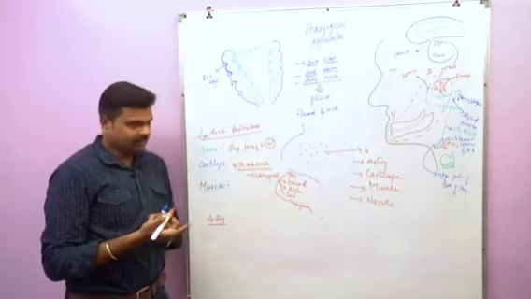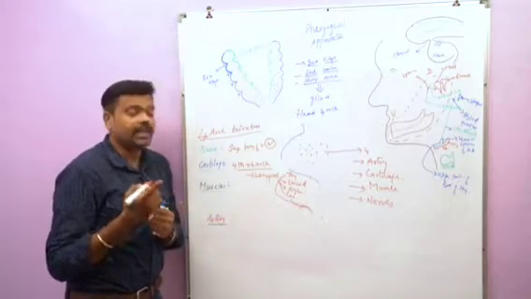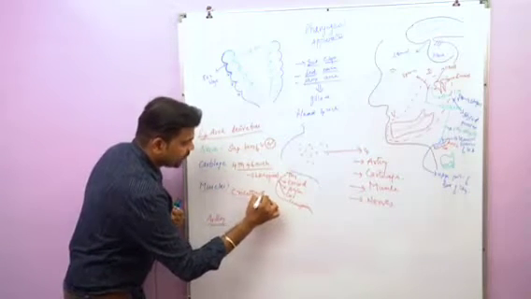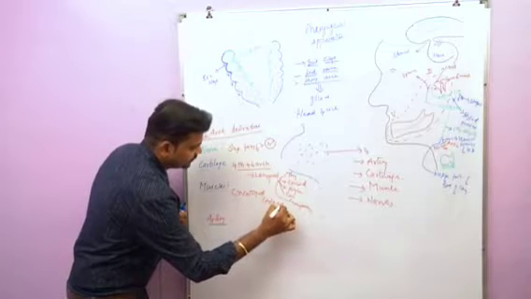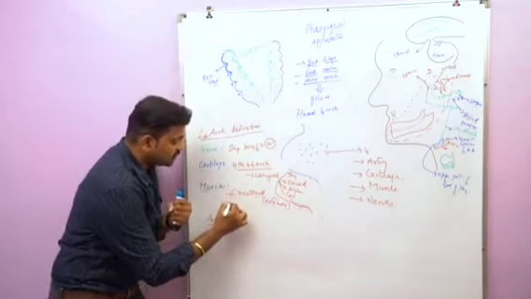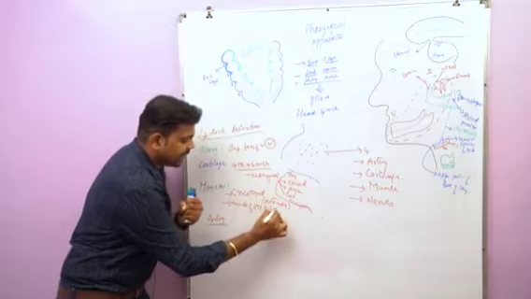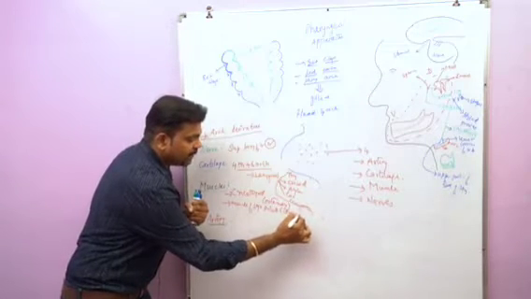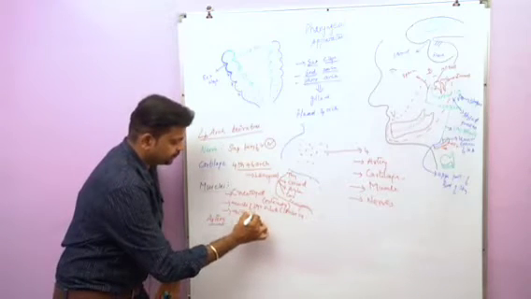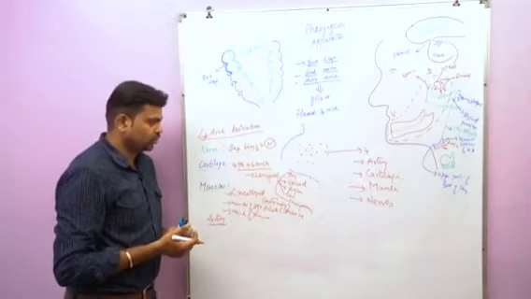Next we'll go for muscle. The only extrinsic muscle, only the cricothyroid muscle. This is the only muscle of the larynx that lies externally. And next, muscles of soft palate except tensor veli palatini muscle. And next, muscles of pharynx. So these are the muscles which arise from the fourth arch.